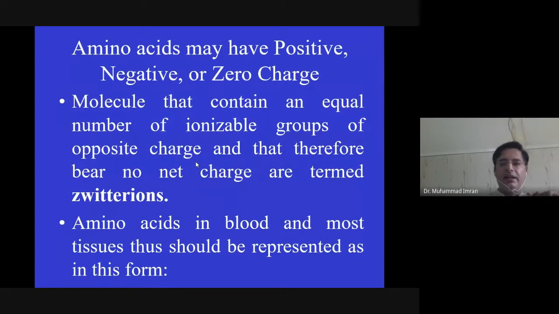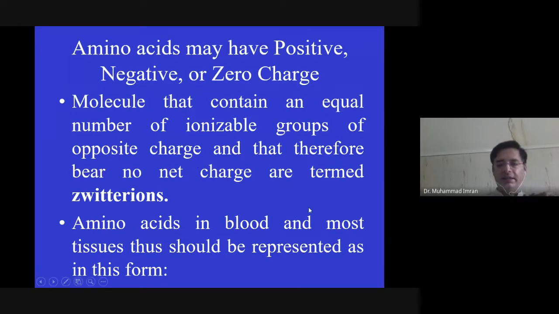Amino acid may have a positive, negative, or zero charge. As you know, at physiological pH, amino acid is ionized. It contains both a positive amino group and a negative carboxylic group. So, as a result, the net charge on the amino acid is zero. This is known as the zwitterionic form of amino acid.